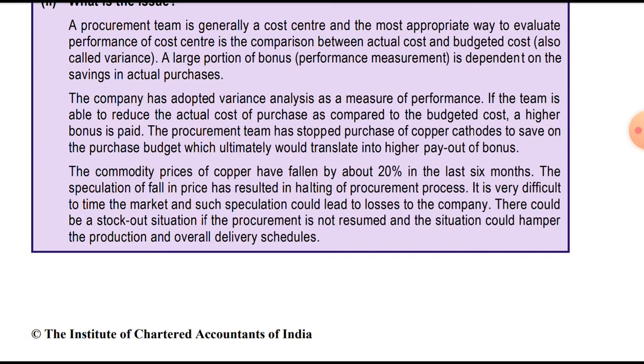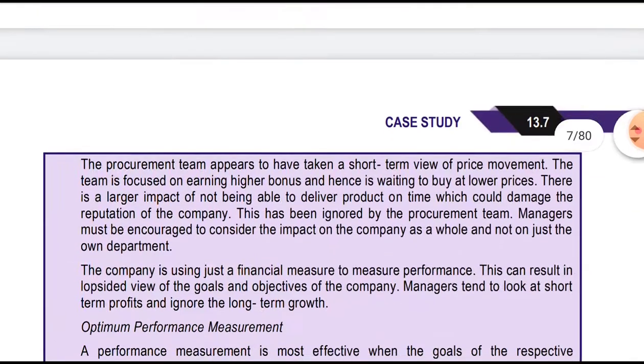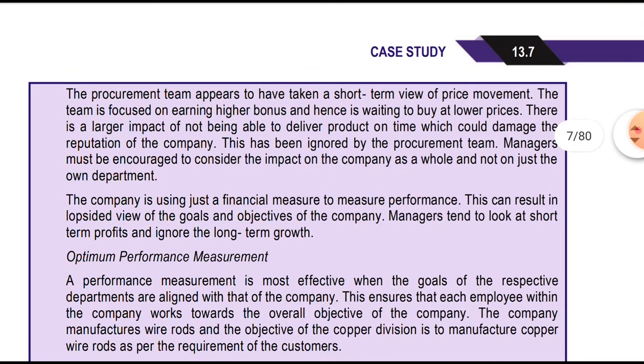So for instance, if there is any order in hand and we are not fulfilling it, it would affect the image of the company. And so various issues would come if there is any stock-out. The same is discussed here. The procurement team appears to have taken a short-term view of the price movement.